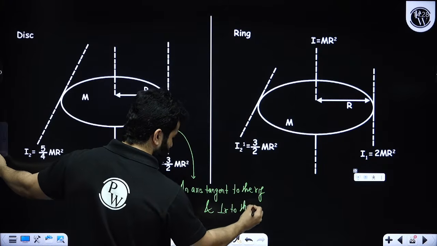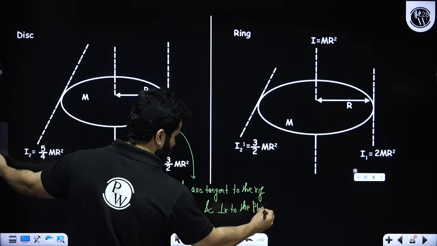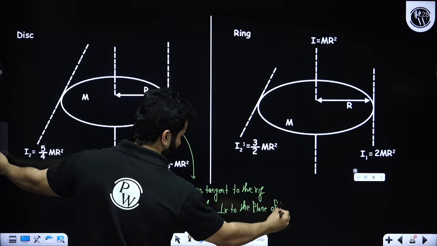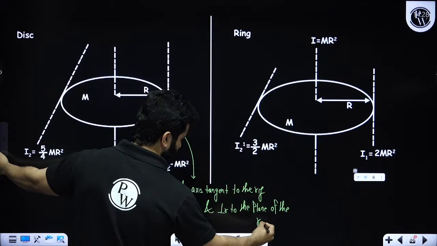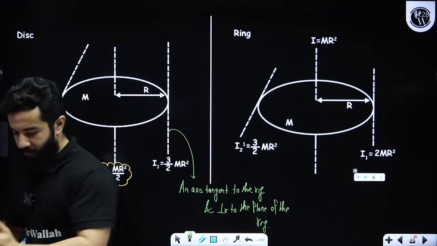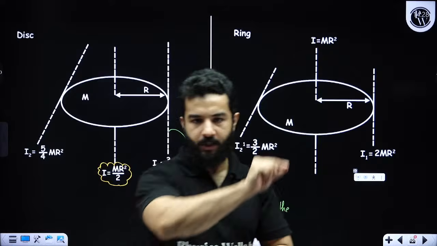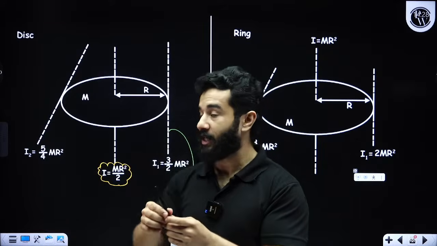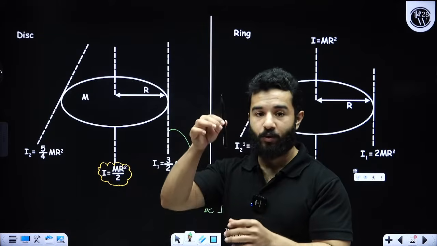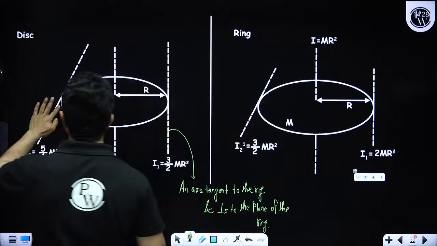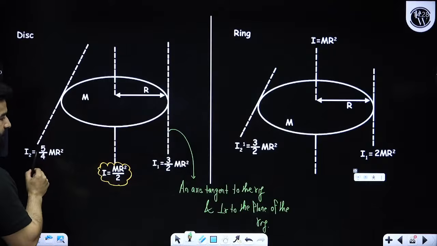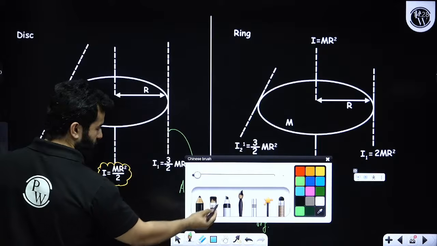Let's suppose this is the ring; this thing is perpendicular to the ring, and this is in the plane. Hopefully this is all clear to you.